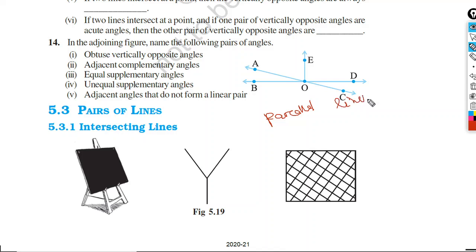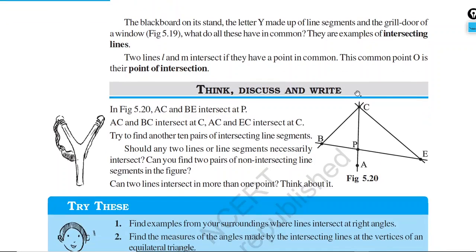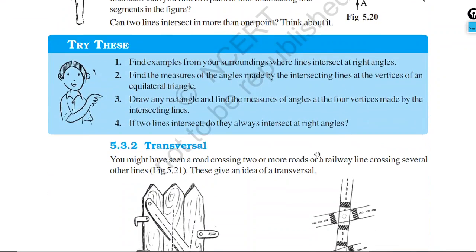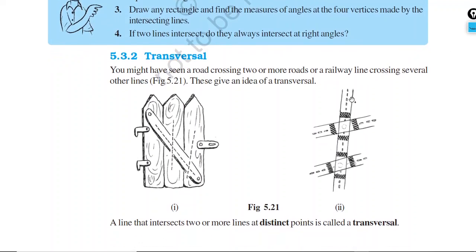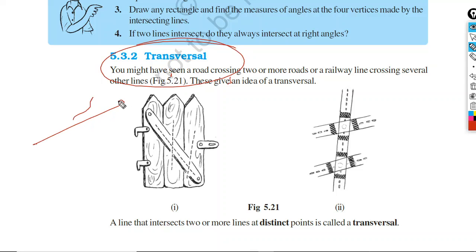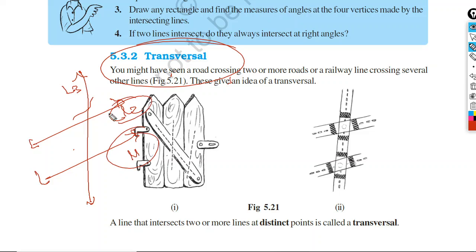Parallel lines. Now we will move to this concept, the transversal. Now we will see what a transversal is. Suppose one line is there, another line is there, and a third line is intersecting the two lines. Suppose this is L1 and this line is L2, and line L3 is intersecting L1 and L2.